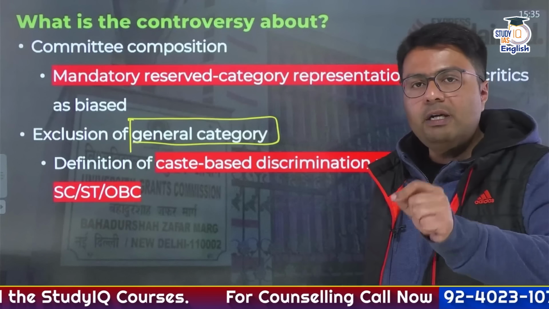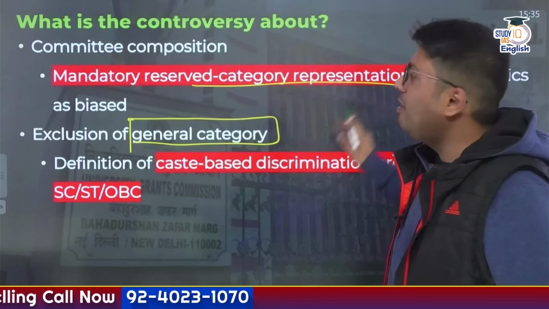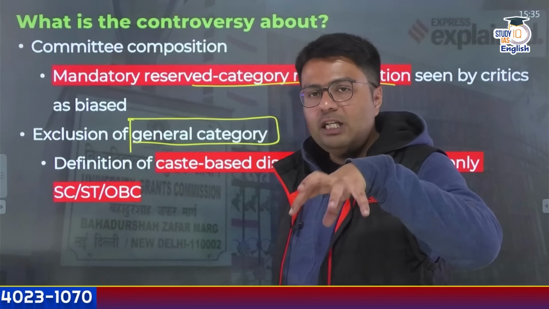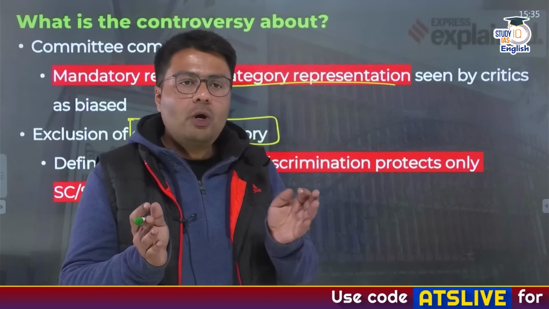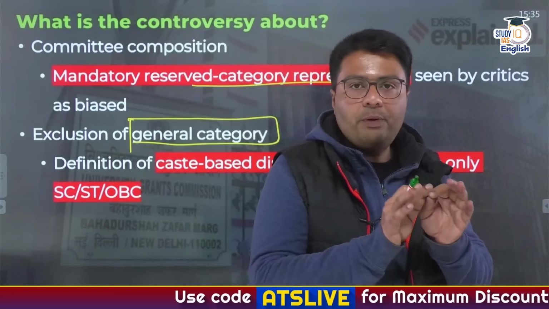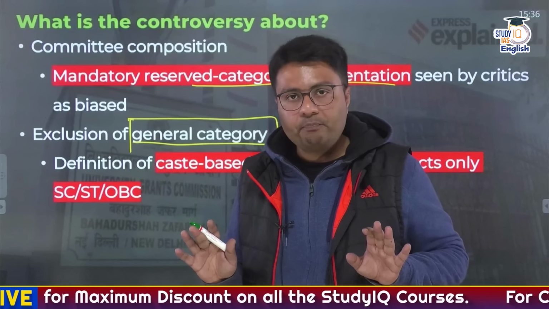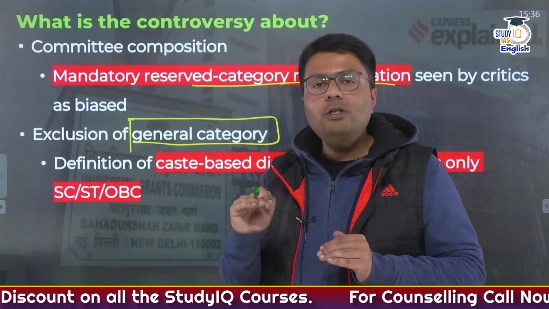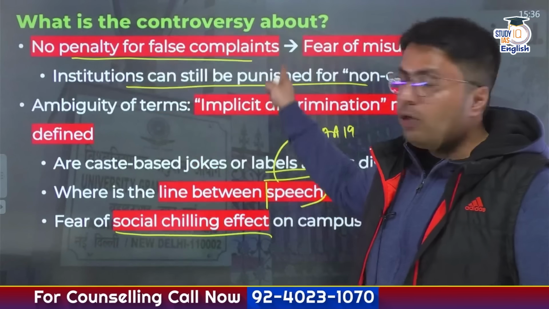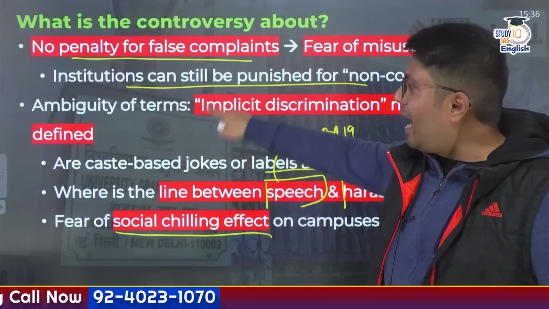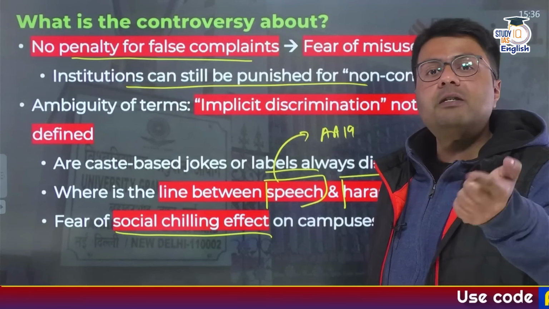Also, the committee composition, if you look at it, mandatorily reserves representation for the reserved category. So many people feel that if these people are there in the committee, they might be biased. It won't ensure that justice would be delivered or principles of justice would be adhered to if it does not have wider representation. Right? So these are the matters in which controversy has happened. According to me, the most controversial aspects were the exclusion of penalty for false complaints and keeping ambiguity when it comes to the definition of implicit discrimination.